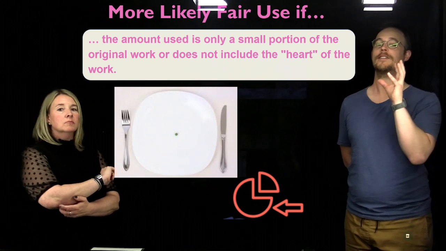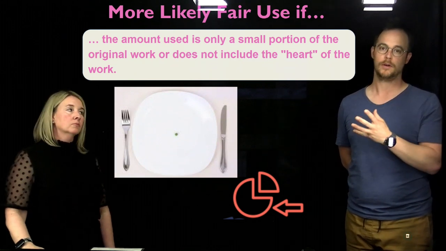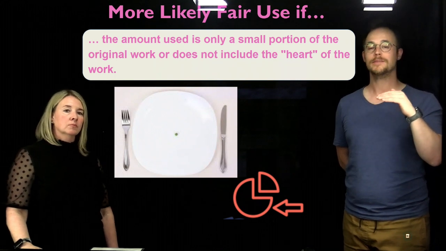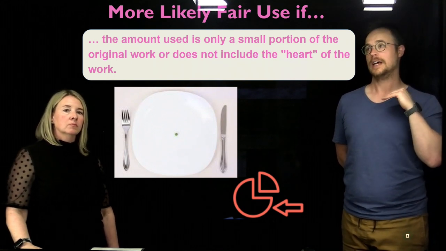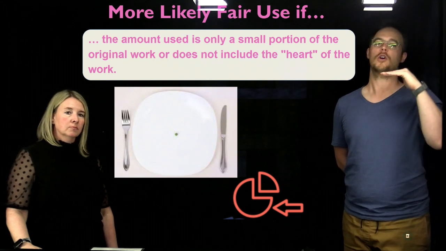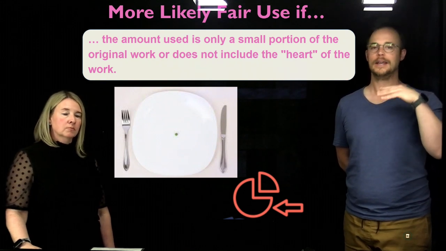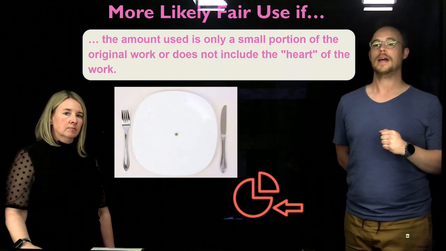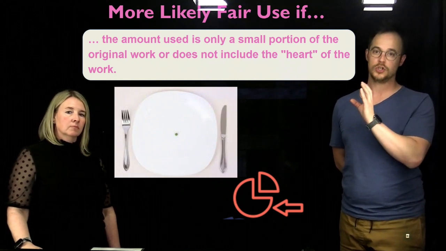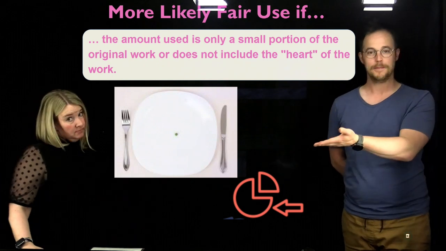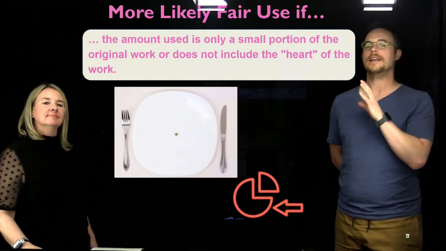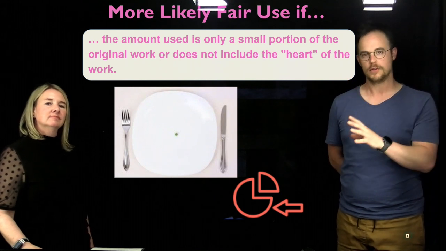And the last one is if the amount of work used is only a small portion. When we talk about the usual ratio for plagiarism, it's like 10%, right? There is a certain volume of work that you have to meet in order to start to fall into that plagiarism space. But if you're using a smaller portion, like the pea on the plate, the last bite, then it's much more likely that you're going to fall within those fair use guidelines.